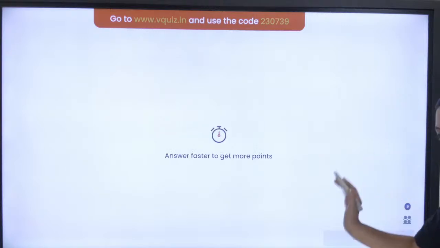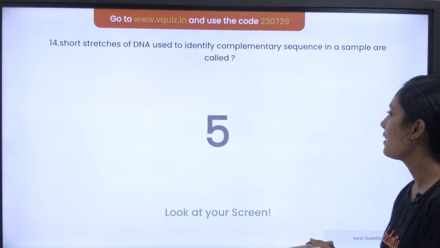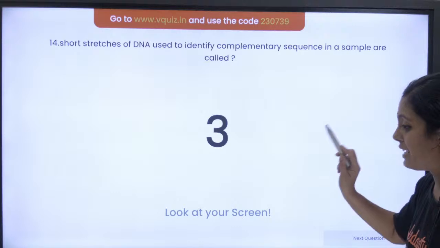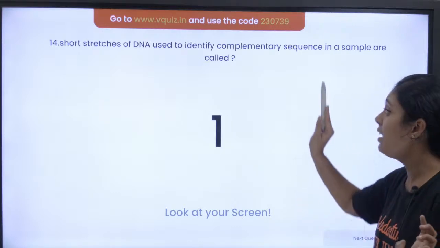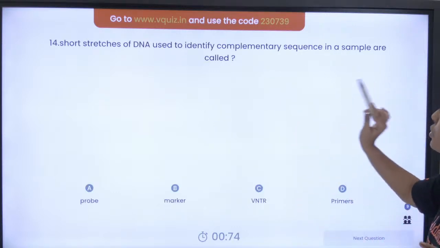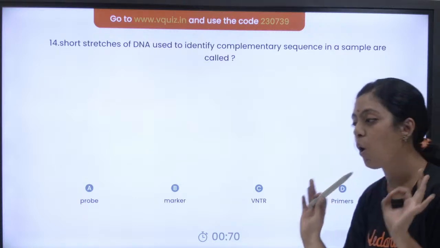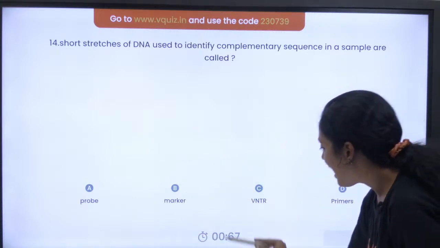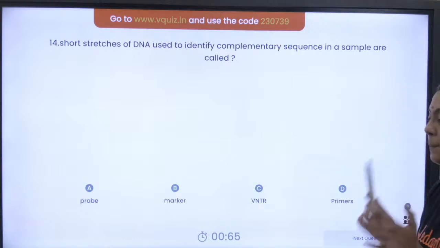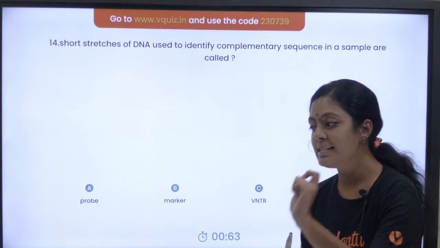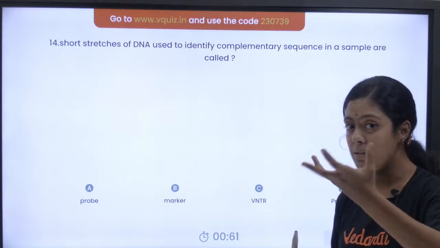Question number 14 of 25. Short stretches of DNA, this was also a PYQ. Short stretches of DNA used to identify complementary sequence in a sample are called: probe, marker, VNTR, primer.